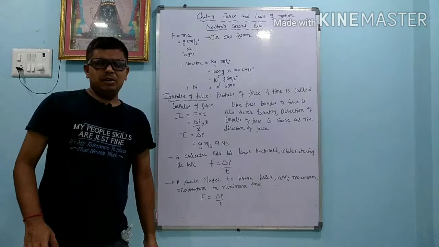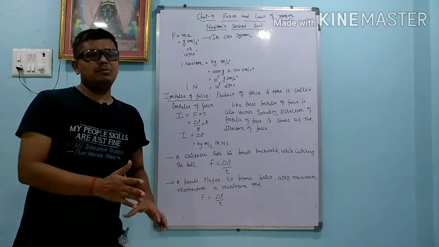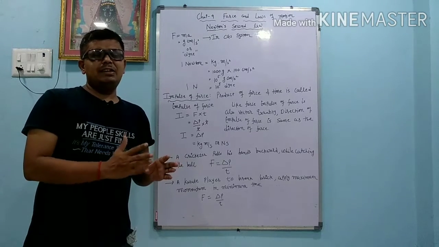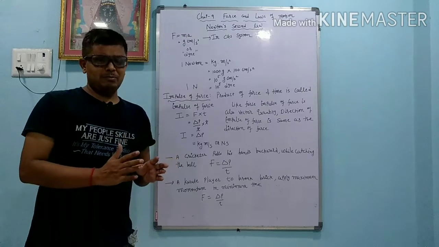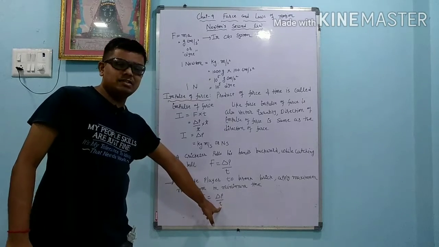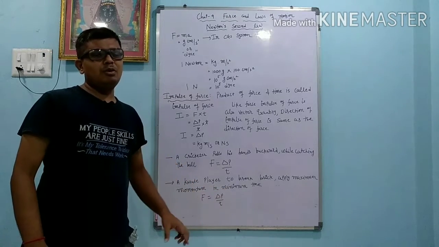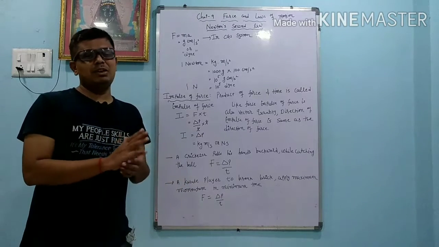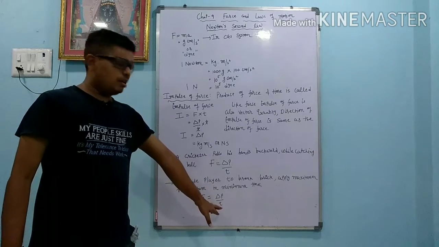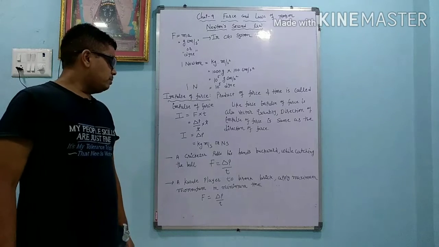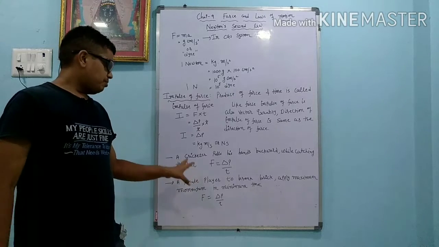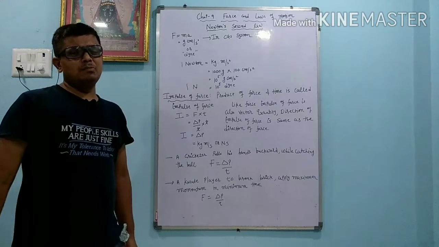Second condition: a karate player tries to break a brick. Suppose we try to break the brick, it is possible that we get hurt badly. But when a karate player tries to break the brick, he applies maximum force in the minimum time. The important words here are minimum time. When the time is less, automatically force is maximum. The mistake we make is applying more force for a longer time, so there is a chance of injury. But the karate player applies maximum force in minimum time. So both these examples indicate what is called the impulse of force.